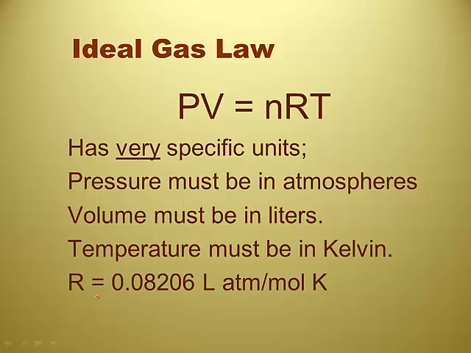Your units are like that so that everything cancels beautifully and you end up with the units for the unknown variable. So if I've got three known variables, it'll eliminate three of those units and leave the one that I want. Right, because PiVNeRT only has four possible unknown variables. R is a constant, so you'll never solve for R. So you're either going to do pressure, volume, number of moles, or temperature. And they have to be in very specific units to go into PiVNeRT, and they have very specific units coming out from PiVNeRT, which is why R has units of liters, atmospheres, moles, and Kelvin. All right, very good.